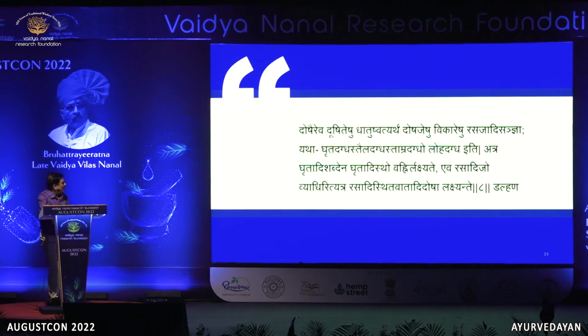So, dosha dushita dhatu, dushita. Dushit means abnormalities produced by doshas. Dushti means abnormality produced by doshas. So when abnormality is produced, abnormality in the sense of qualitative changes mainly, then that is called dushti, or that is called dhatu pradosh, and in specific rasa pradosh.